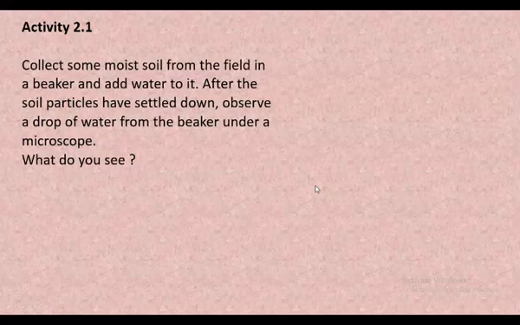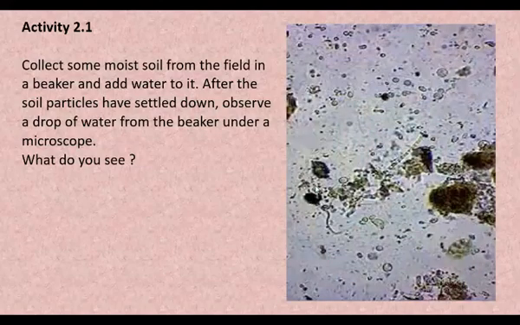When the soil is settled at the bottom, take a drop of water from that beaker. Place that drop of water under the microscope and observe it. You observe that there are some particles which are moving here and there. It is the microscopic picture of the drop of water which is taken from the soil.